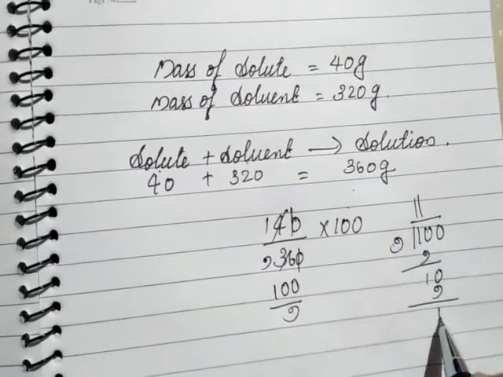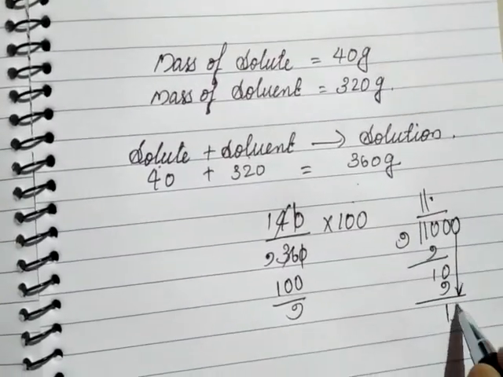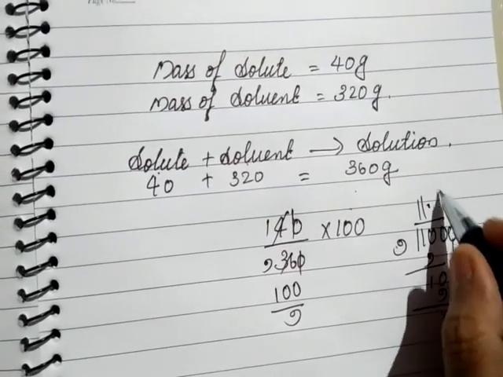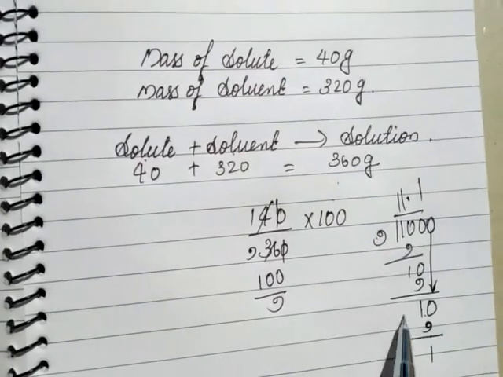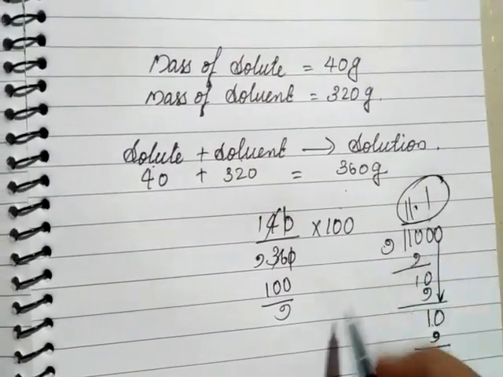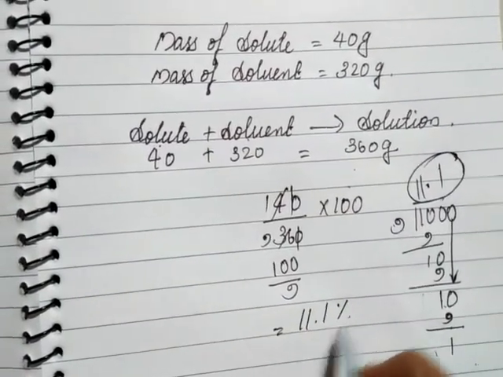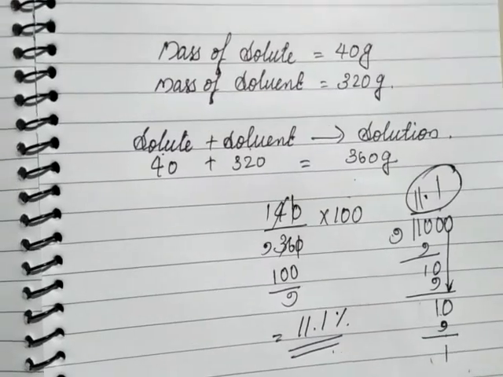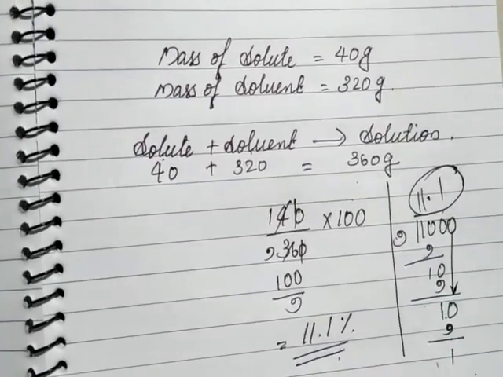Here we are unable to divide, so we put a point here. Again 1 nines are 9. So you can see the value continues. So we can stop here. The answer will be 11.1%. So this is the way by which we find the concentration of a solution.